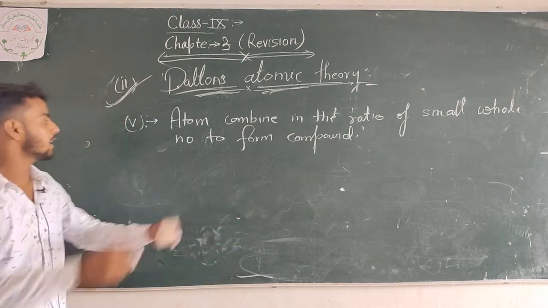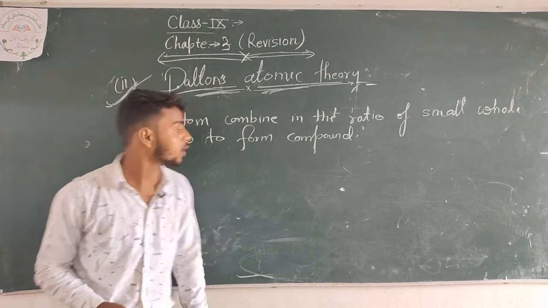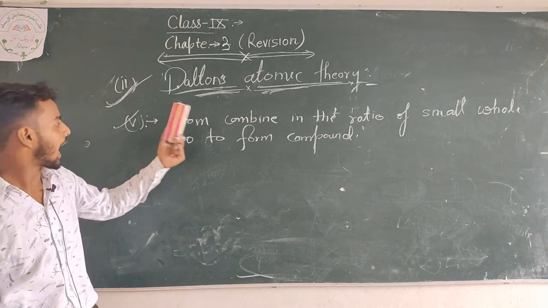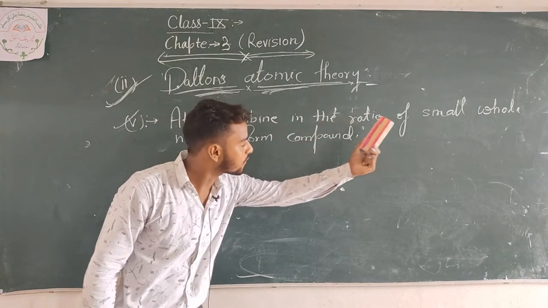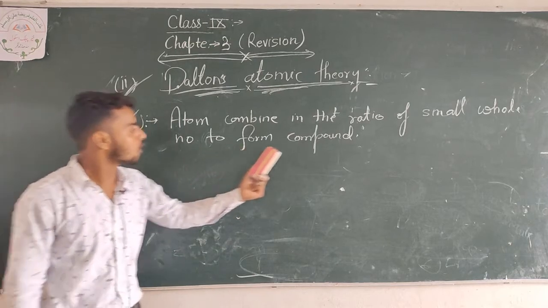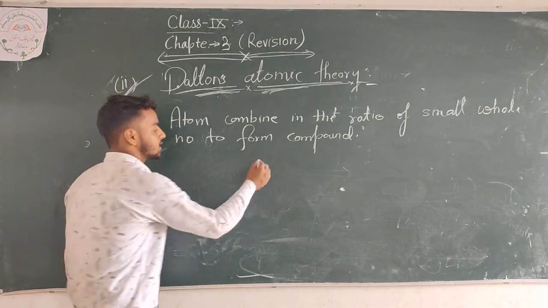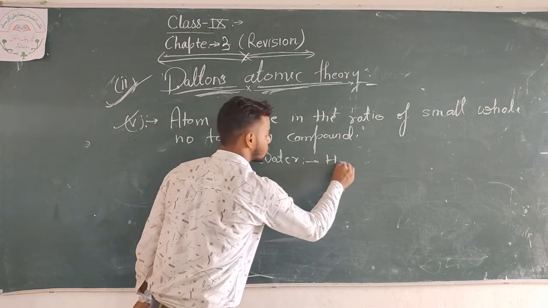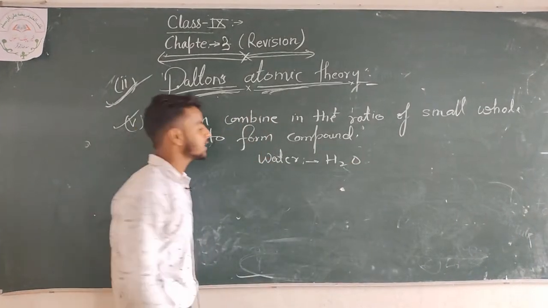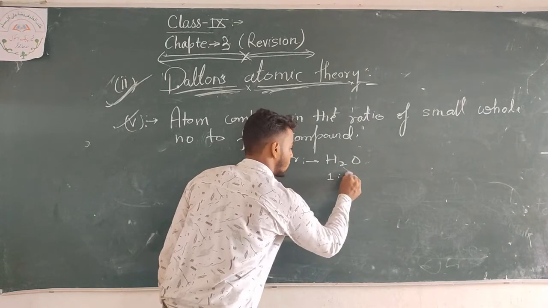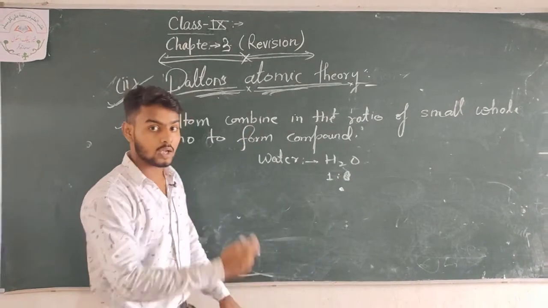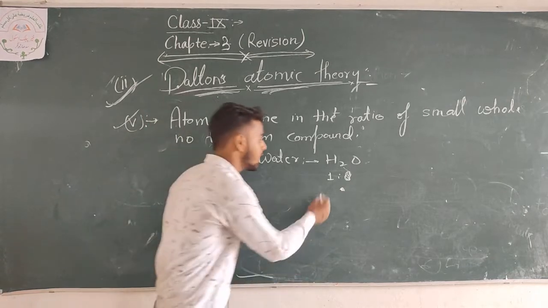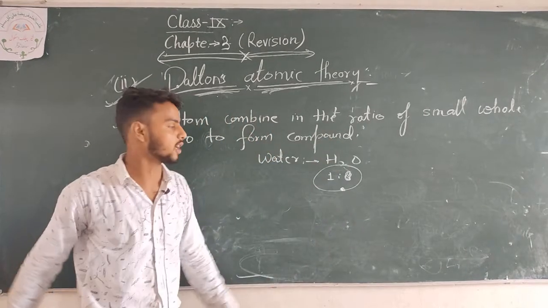Look, my dear students, the fifth theory of Dalton is that atoms combine in the ratio of small whole numbers to form a compound. The chemical formula of water is H2O, and water is present in the ratio of 1:8, which I taught you before.